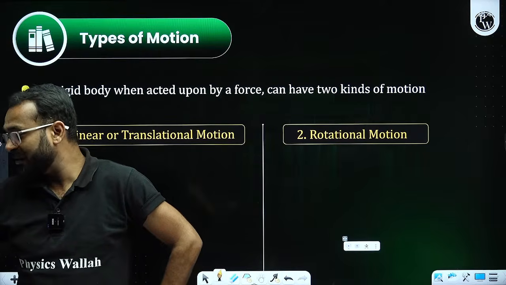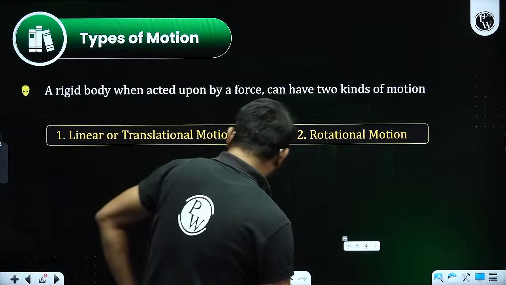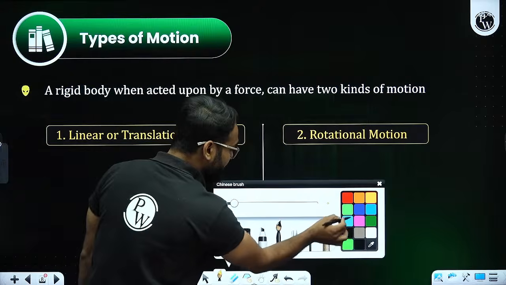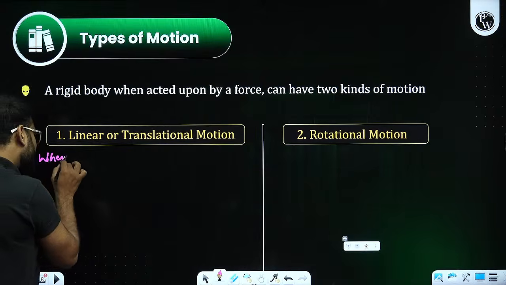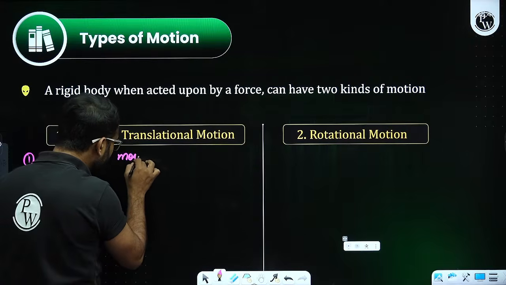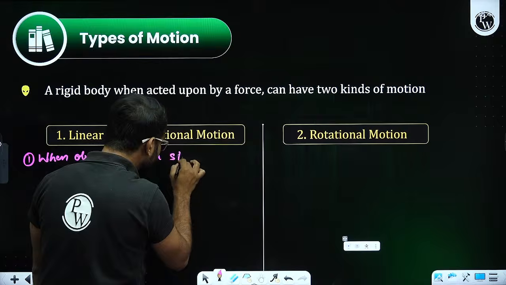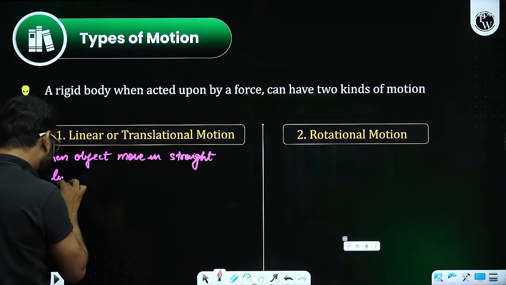In point number 1, when an object or body moves in a straight line, that is linear motion.